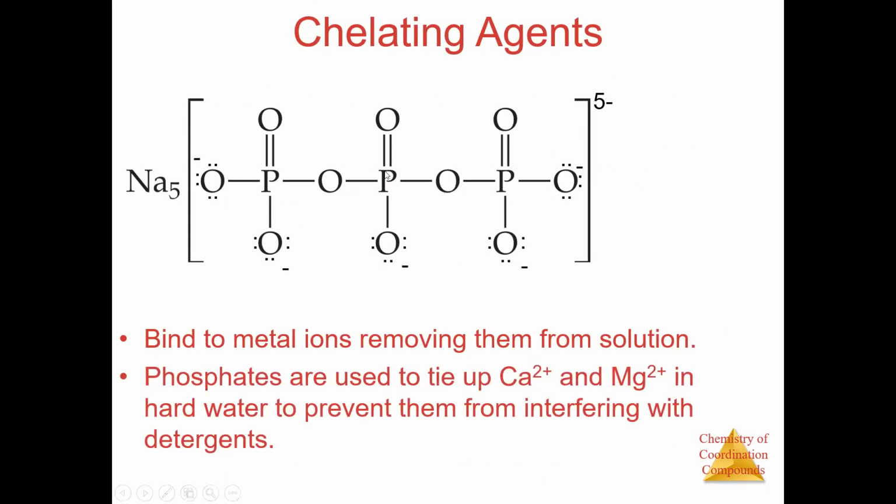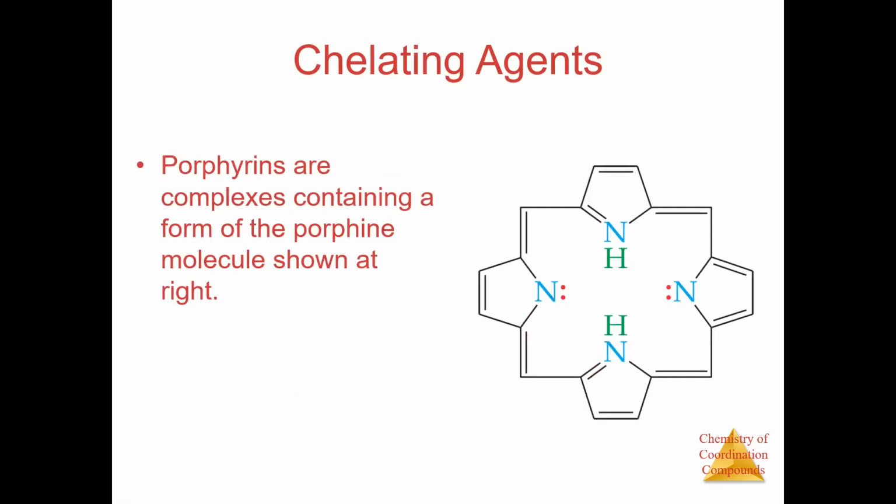This is biological importance that you don't have to study. These are bigger chelating agents, and these rings are porphyrin rings. These are biologically important. Have you heard of porphyrin rings in biology? No, sir. Okay, fine.